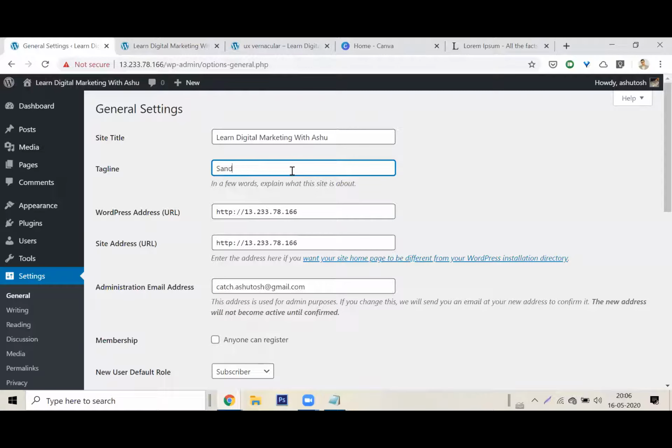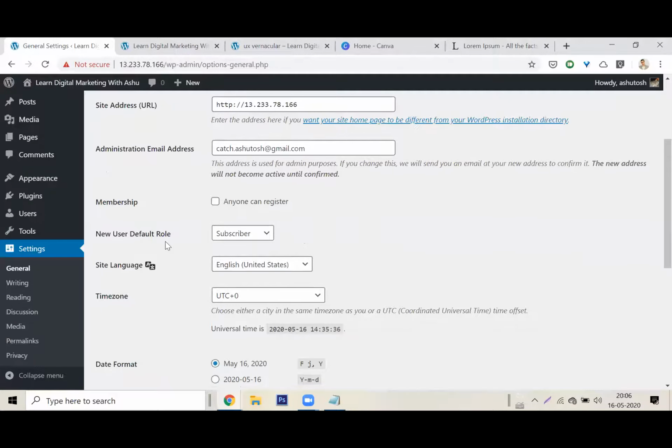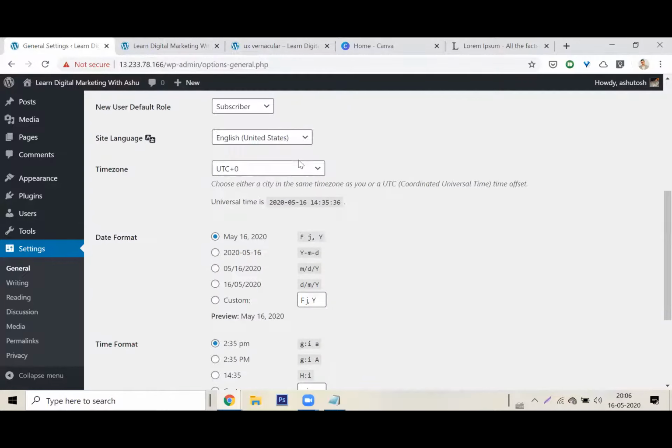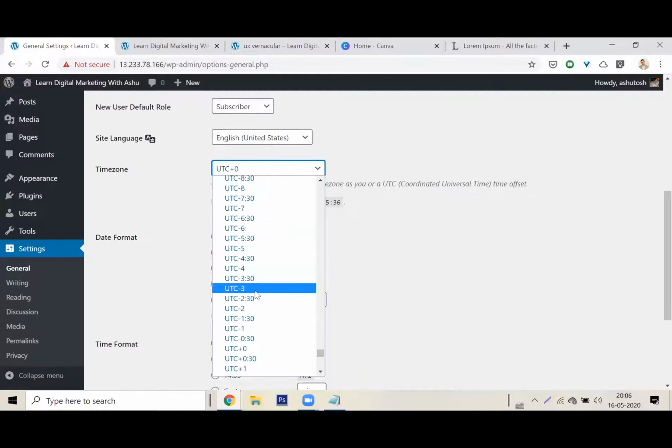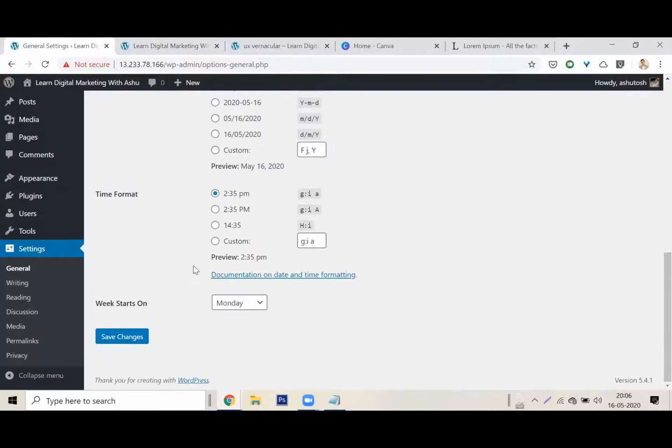I can call this, let me call it a sandbox. Sandbox is something where you play around. This is the address of my website. No problem there. This is my email address. I am the administrator. Time zone UTC plus 5.5, India time. I want to set it up for India time. This thing is okay. Time format. These things are not very important, but still I'll save changes.